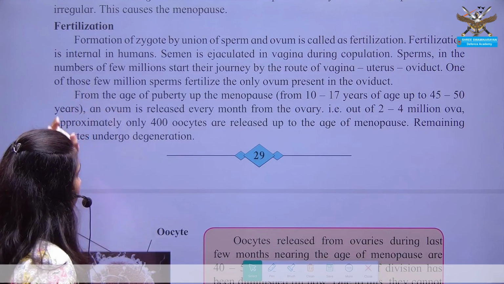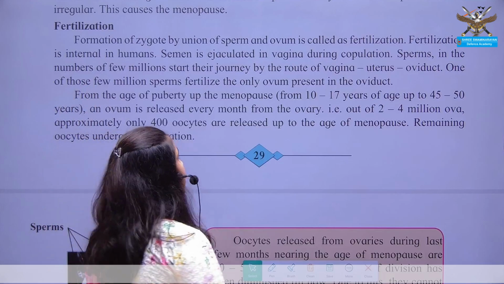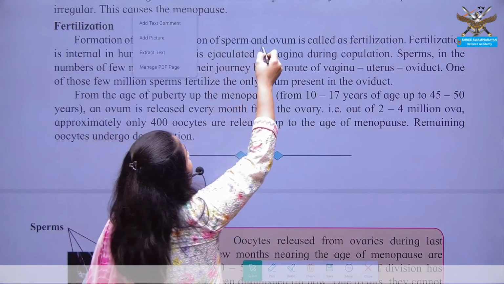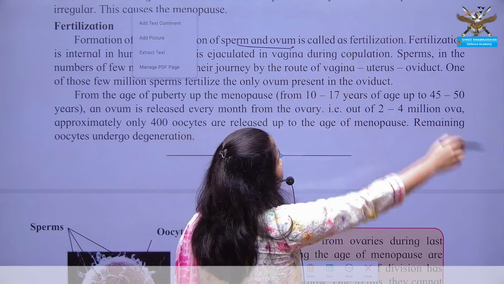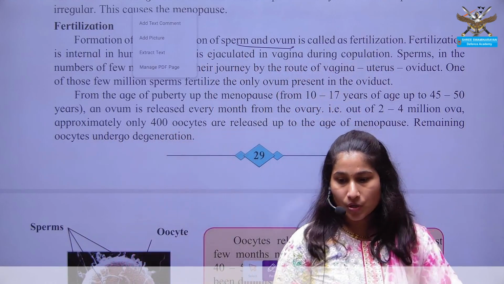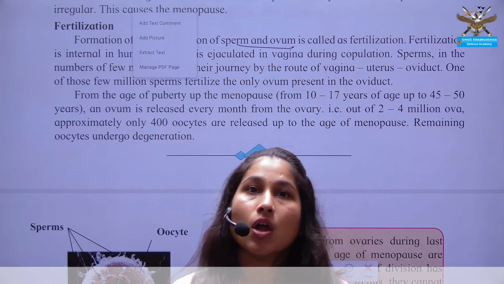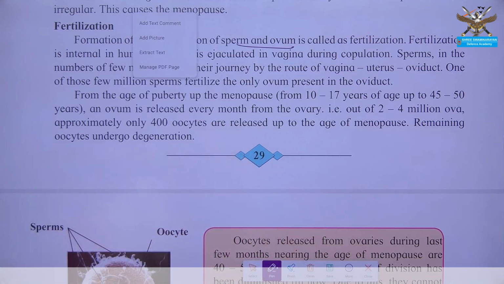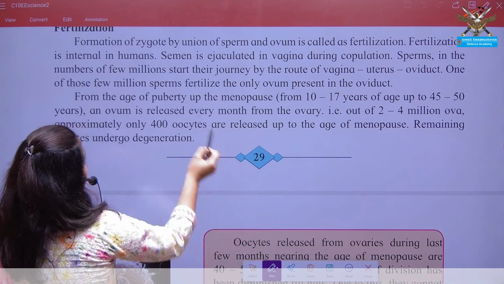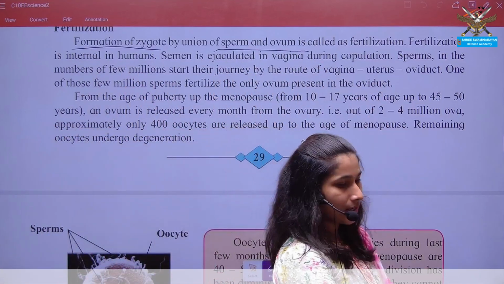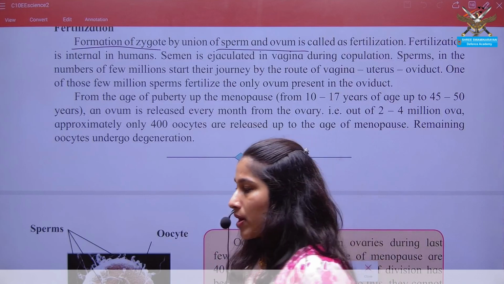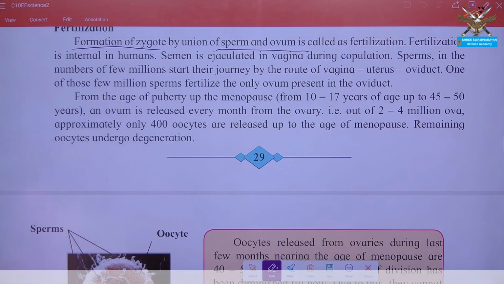So again, the process of fertilization. Whenever the sperm fertilizes the ovum, whenever the sperm nucleus fuses with the nucleus of the ovum, it is known as fertilization. So formation of a zygote from the fusion of sperm and ovum nuclei is known as the process of fertilization.